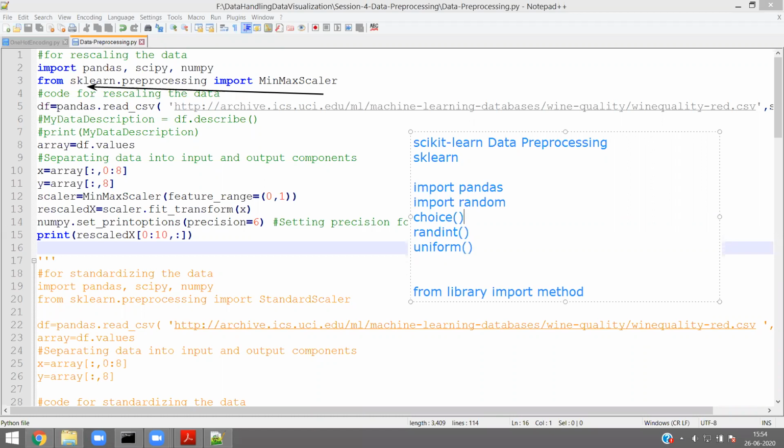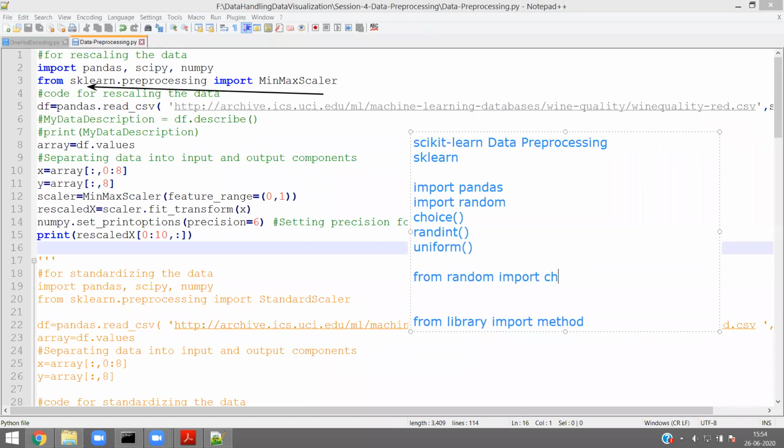When you import random, you can use all the methods inside random. Or I can say from random import choice. Then you can use only choice, and you cannot use randint or uniform. I hope everybody understands.